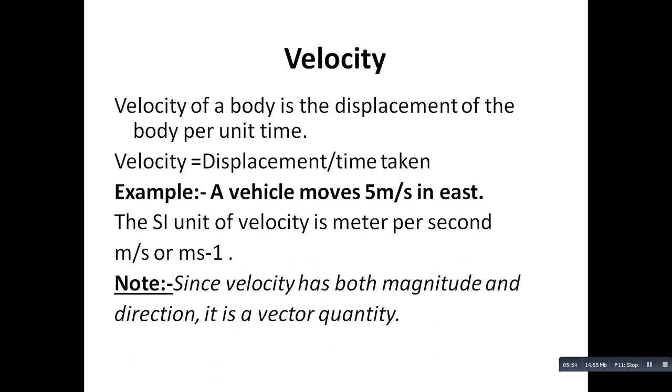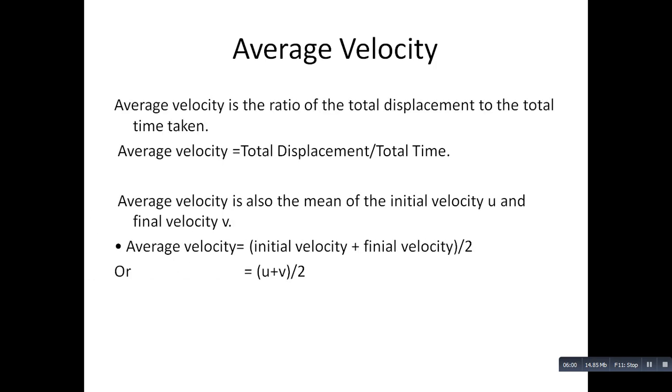Average velocity. Average velocity is the ratio of the total displacement to the total time taken. Average velocity equals total displacement upon total time. Average velocity is also the mean of the initial velocity u and final velocity v.